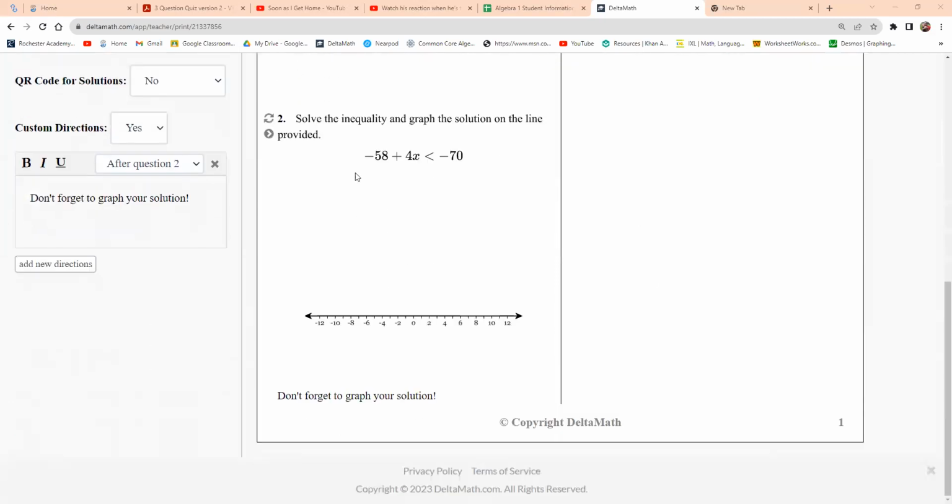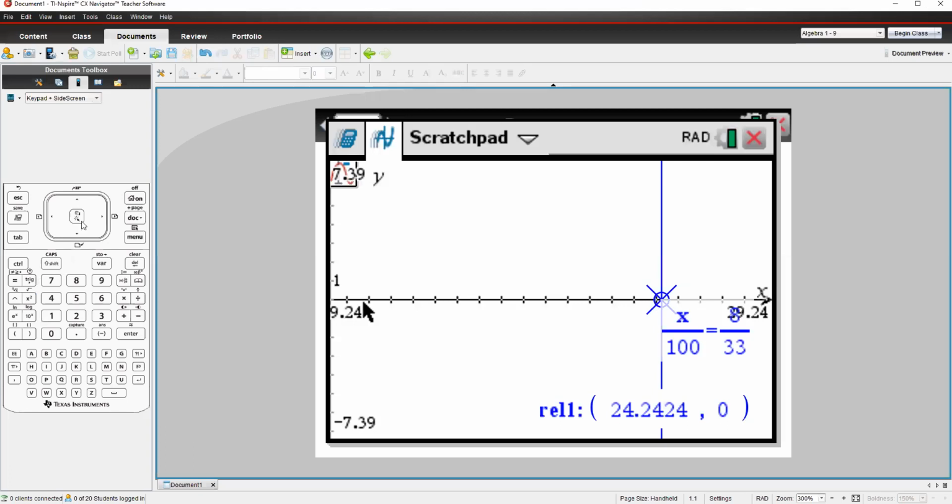This one just says solve the inequality and graph the solution on the line provided. They give us this inequality, and you're given a number line. We just have to solve this, and then we're going to graph it. Again, this is one where you're going to use the relation. So let me get rid of this.